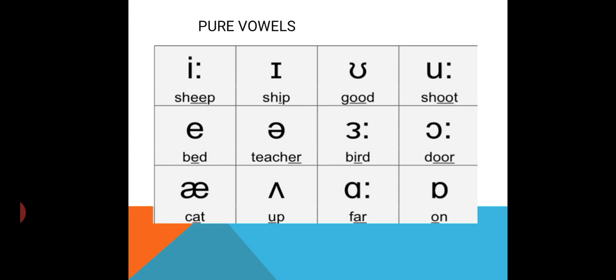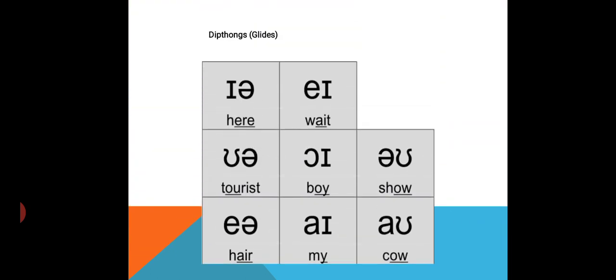After pure vowels, we have diphthongs. Diphthongs are also known as the gliders or the glides. Why are these called glides or gliders? Because the diphthongs are made up of two sounds. It means it starts at a certain sound and stops at a certain sound. Therefore, we have these diphthongs, and the diphthongs are 8 in number in the English language.